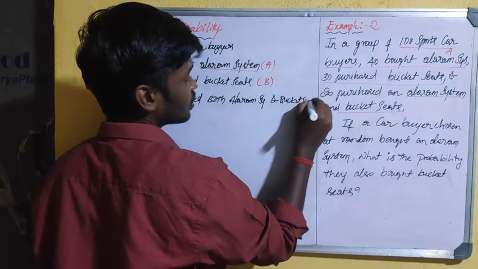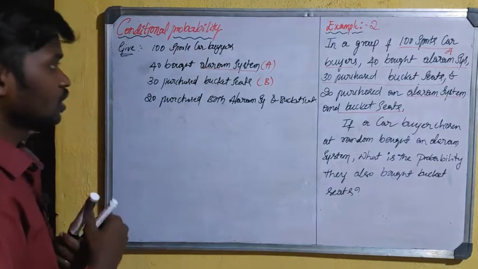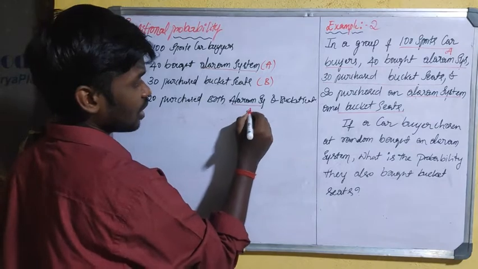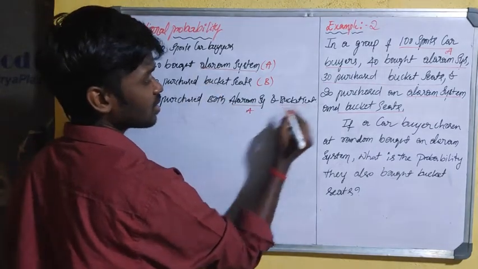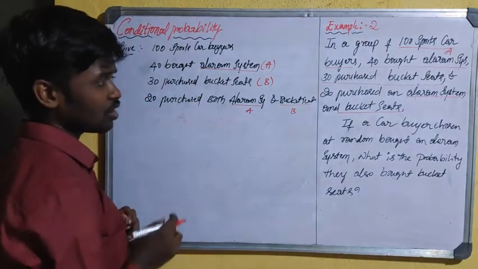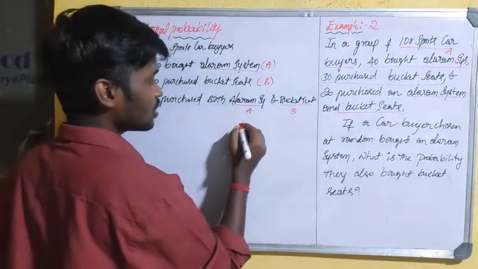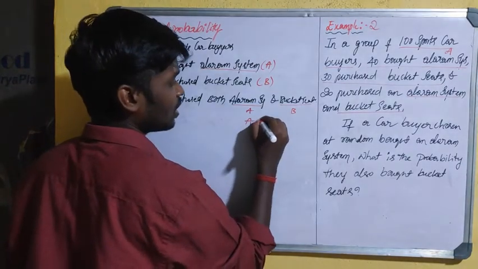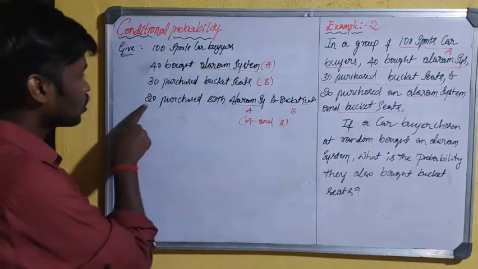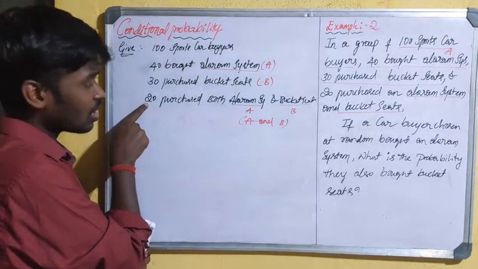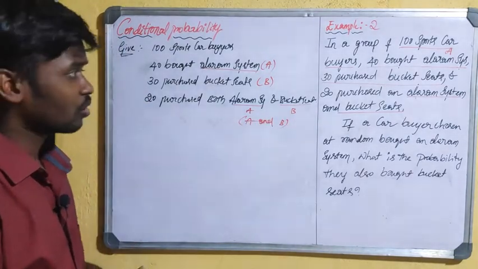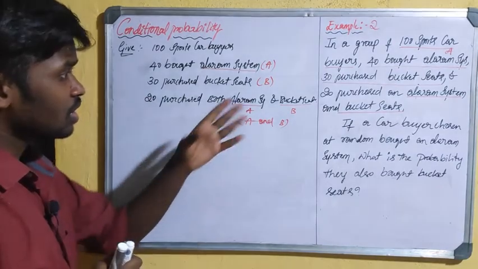When we assume the alarm system is A and bucket seats is B, this sentence can also be written as A and B, because there are a total of 20 sports car buyers who purchased both alarm system and bucket seats. So this is the given information in the problem.